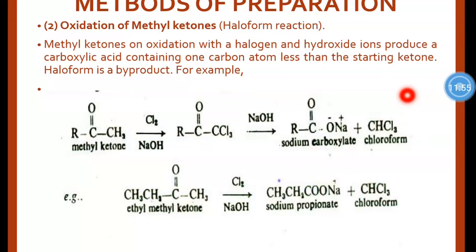The byproduct is a haloform, which contains halogen, and in this case gives chloroform. A methyl ketone reacts with halogen, that is chlorine, and hydroxide, that is sodium hydroxide, to give sodium carboxylate ion and chloroform, and with further addition of a proton this gives the carboxylic acid. Here is the ethyl methyl ketone example: under the same conditions, halogen and sodium hydroxide, it gives sodium propionate, which is converted into propionic acid after addition of a proton, with chloroform as a byproduct.